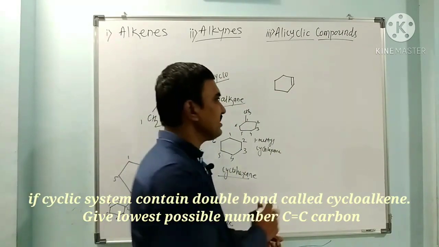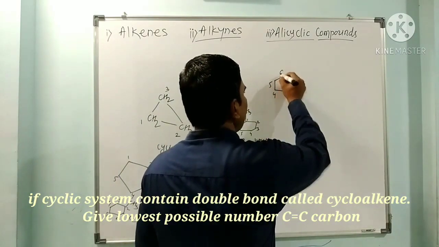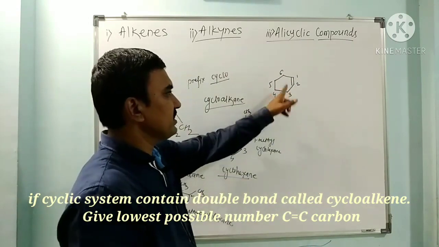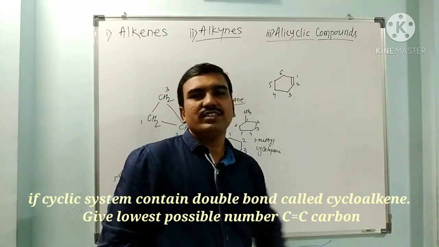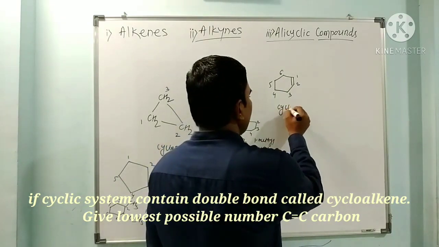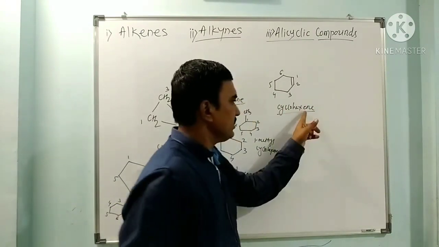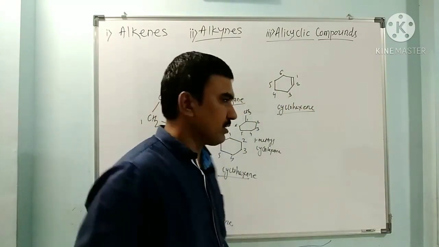How many carbons are here? 1, 2, 3, 4, 5, 6. So it is cyclohexane. Only one double bond is there, so there is no need to mention the number of the double bond. It is simply called cyclohexene. It stands for the double bond being present at the first carbon.